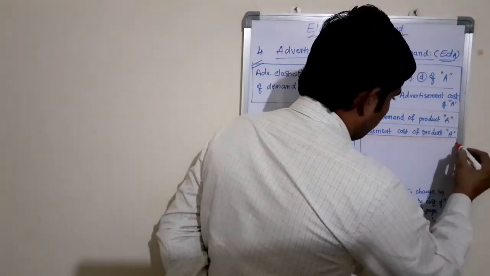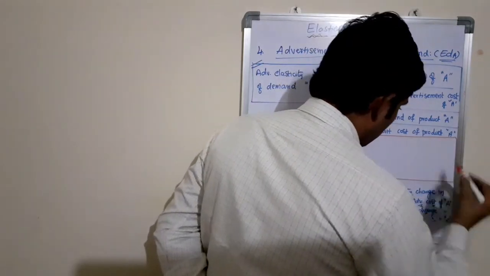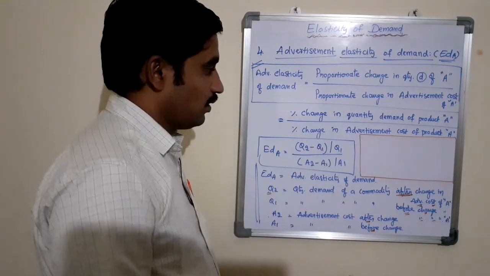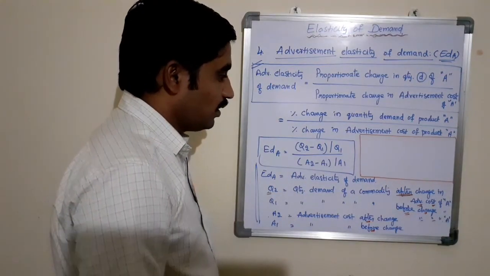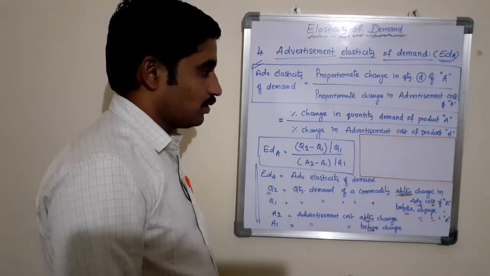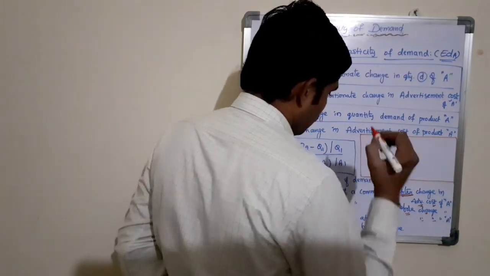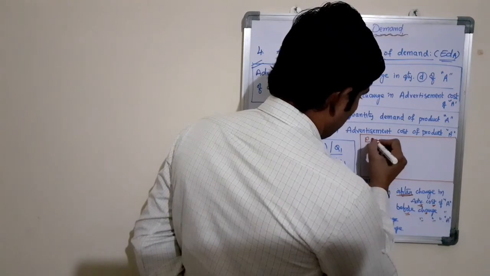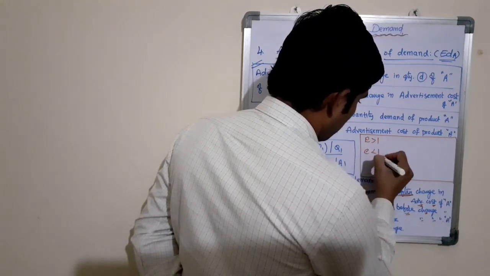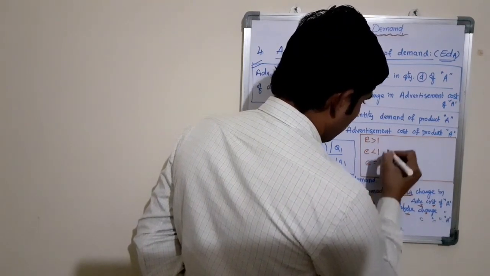Here also it is the same. After measuring the advertisement elasticity of demand, we need to interpret the results by using the three basics, that is E greater than 1, E less than 1, E equal to 1.